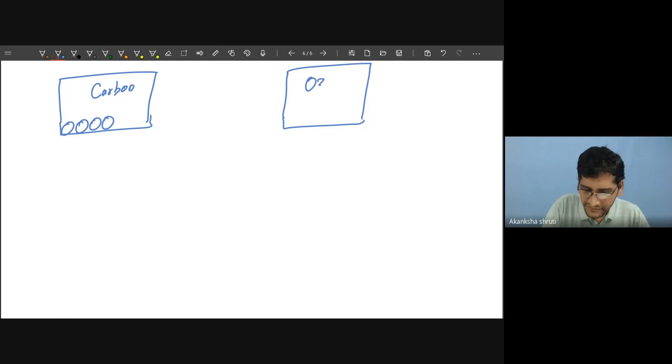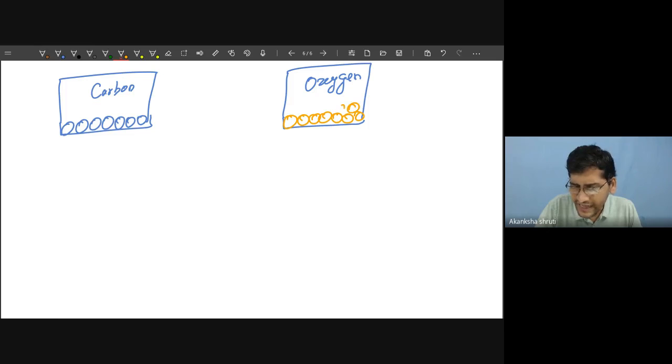Say oxygen, whether it is in solid state or liquid state or gaseous state, that doesn't matter. Only a state indicates what is the spacing between these matters. Okay. So if we consider the oxygen atom, then we can observe that all the oxygen atoms are also identical to each other, but these oxygen atoms are different from the carbon atom.